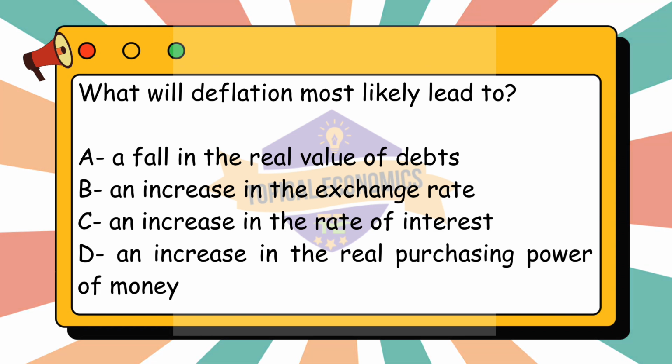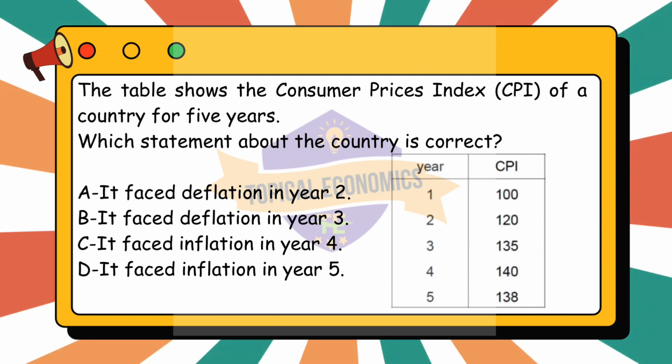Lastly, option D. An increase in the real purchasing power of money is correct. Deflation increases the real purchasing power of money because prices are falling. When the price of goods and services decreases, the same amount of money can buy more than before, meaning the value of money, its purchasing power, rises. So, the correct answer for this question is option D, an increase in the real purchasing power of money. During deflation, money's purchasing power rises because prices are falling, allowing consumers and businesses to buy more with the same amount of money. Moving to question 21.